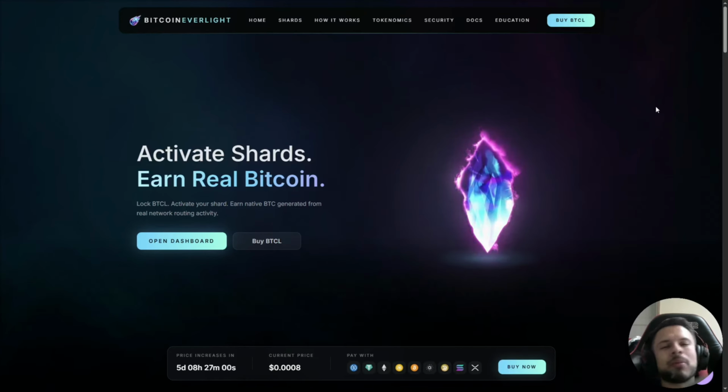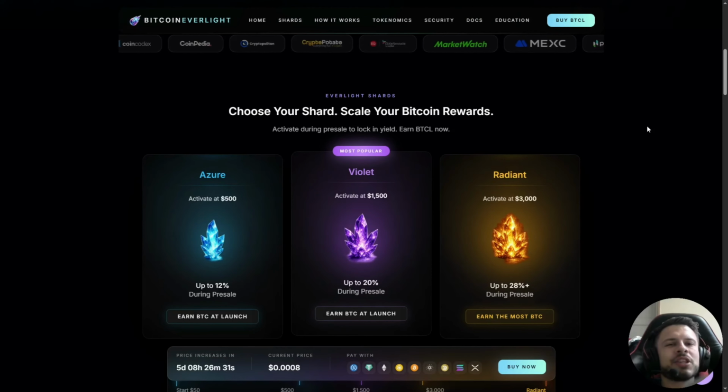But here's the problem. Most people don't want to run nodes. They don't want to configure servers. They don't want to manage infrastructure. They just want to participate. And that's exactly what version 2 solves. Instead of forcing users to run nodes, the new system introduces Everlight Shards. A shard is essentially an activation tier that connects users to the validation network.